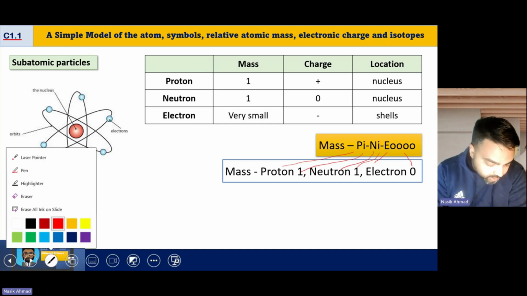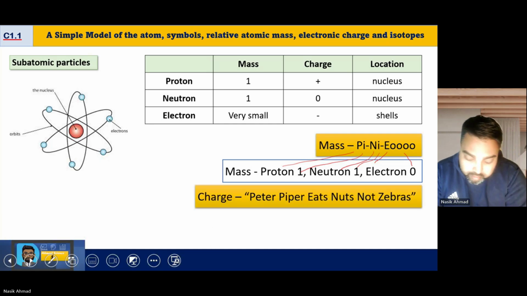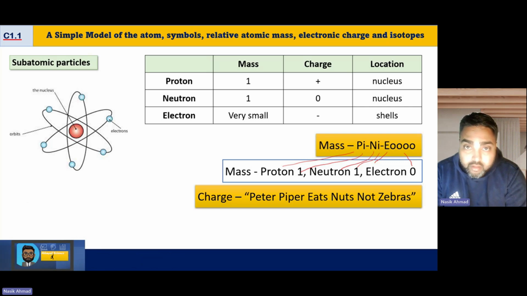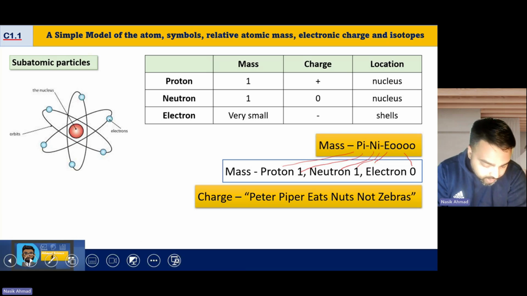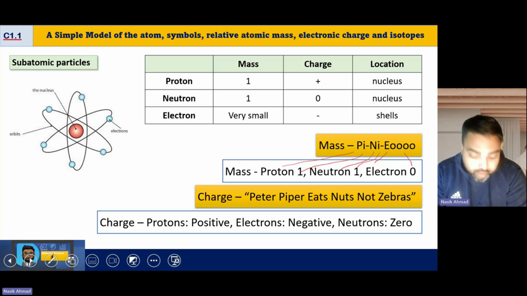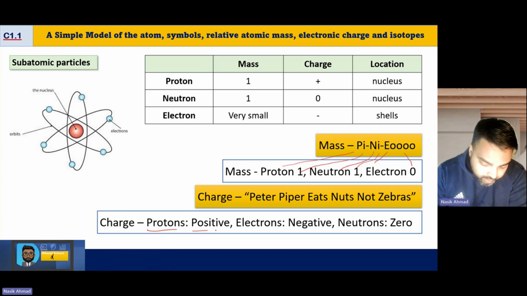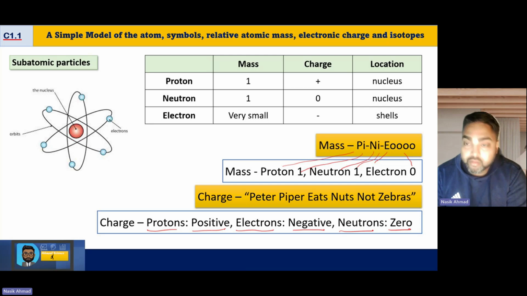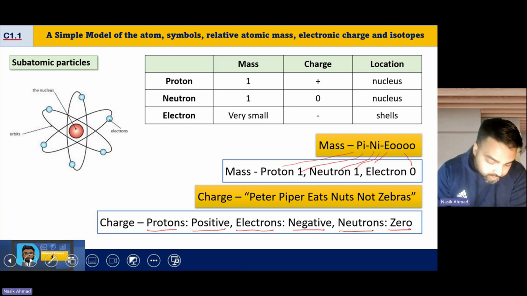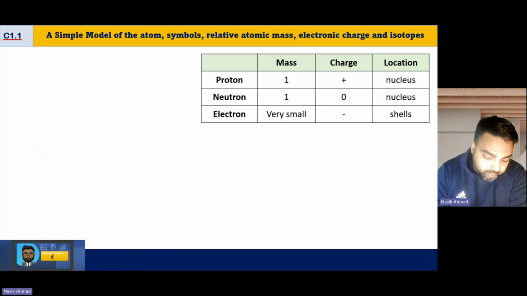The other one is Peter Piper eats nuts, never zebras. So how do I remember what that is linked to? Protons are positive, electrons are negative, and neutrons have a charge of 0. Peter Piper eats nuts, never zebras. So that's a couple of ways to try and remember this.